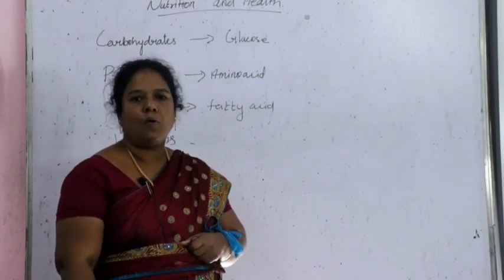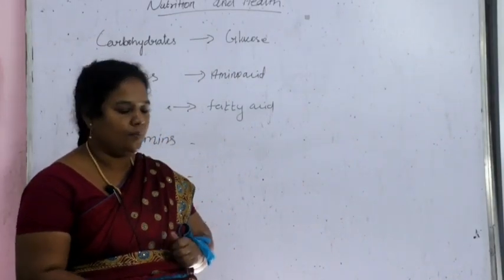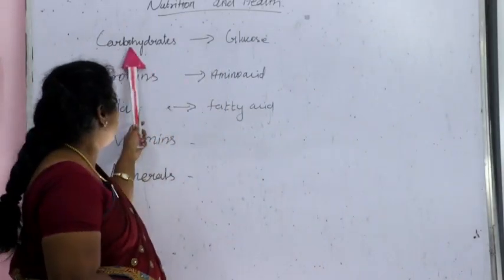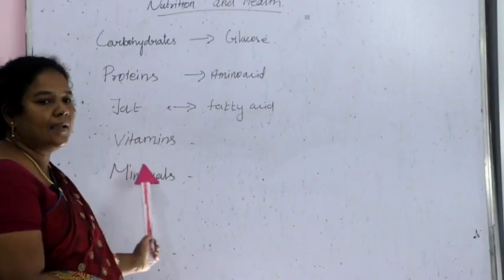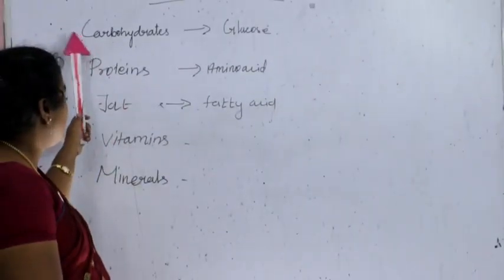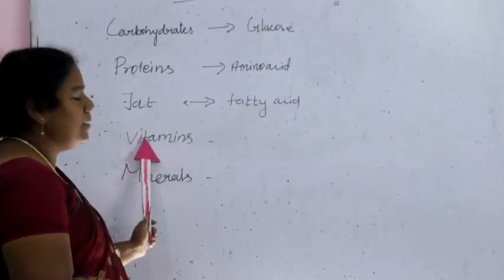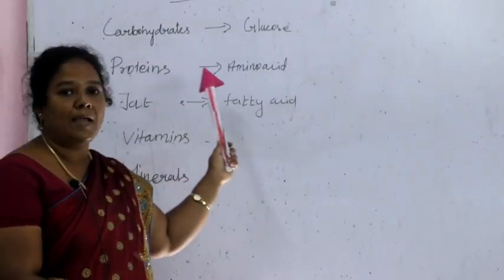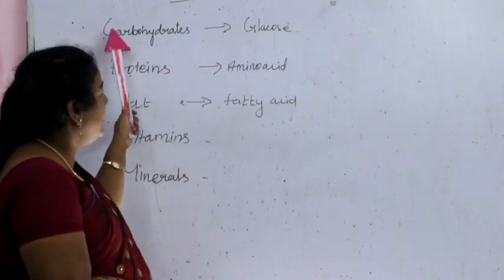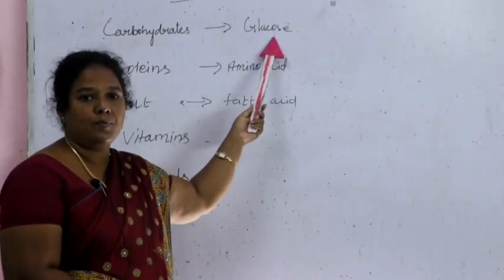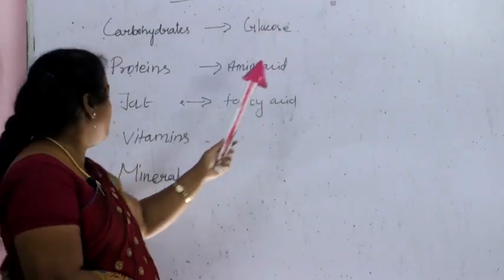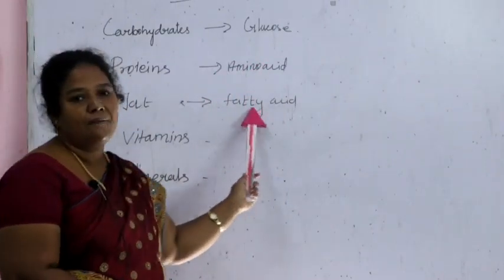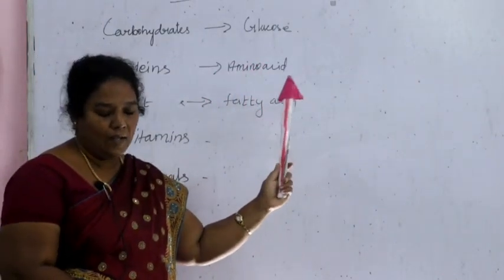What are the nutrients present in the food? Look at the board, children. Carbohydrates, proteins, fat, vitamins and minerals. During the time of digestion, carbohydrates are converted into glucose, proteins are converted into amino acids, and fats are converted into fatty acids. Are you clear, children?